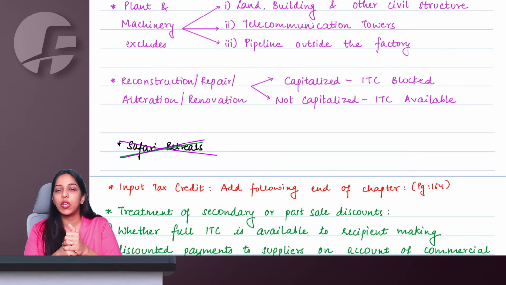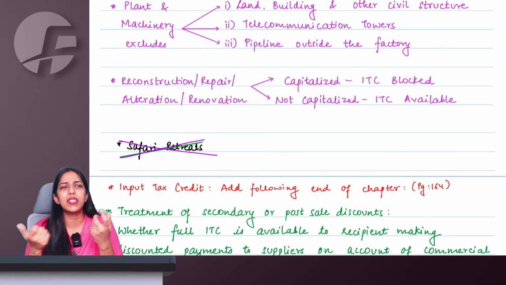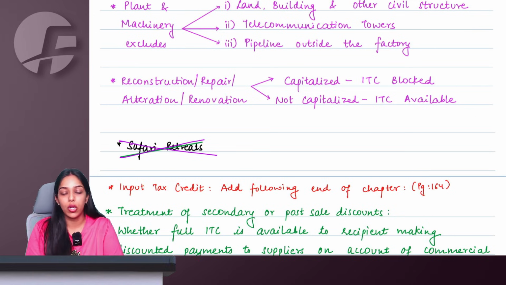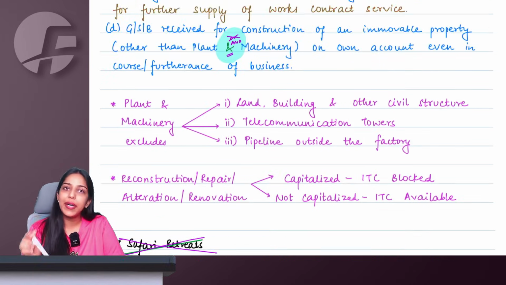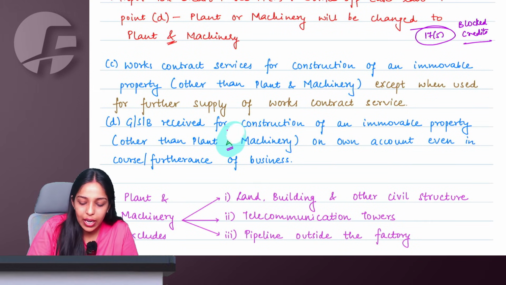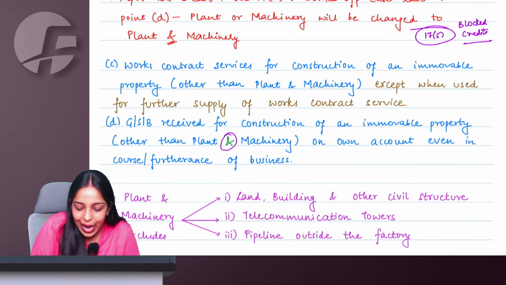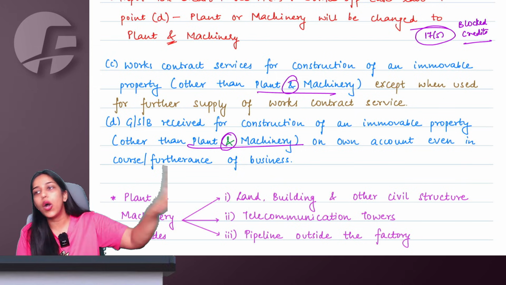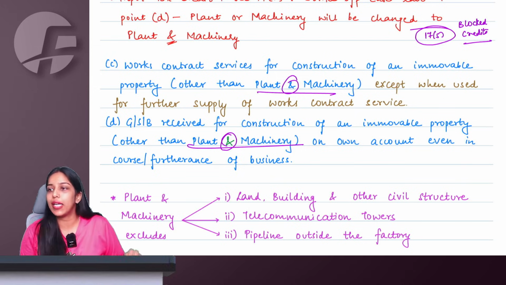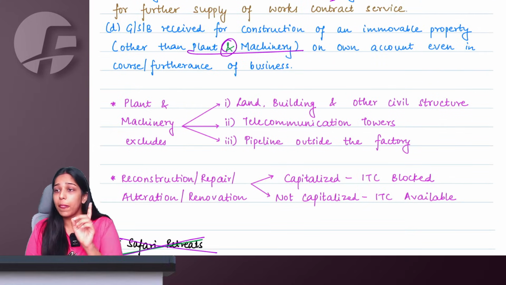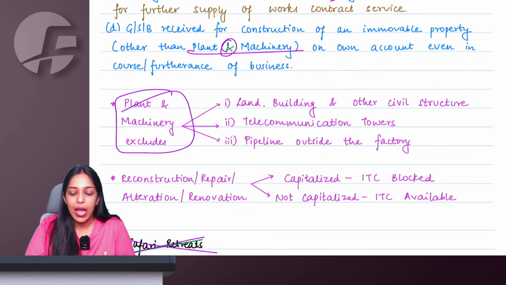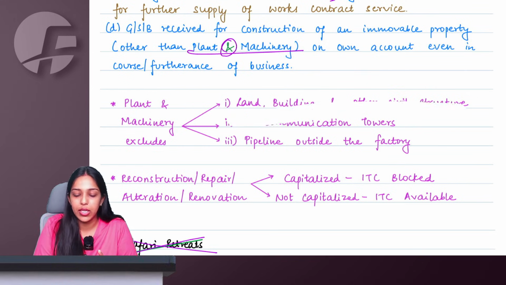No, I am constructing it. Give me ITC because I am going to give this property on rent. This is my only plant which I am going to use for further supply. So give me ITC and all. So government made amendment in the law, and now what they have done is they have written plant and machine at both the places, blocking ITC for all immovable properties other than plant and machine. Right, ma'am? And they are specifically saying that plant and machine is going to exclude any land, building or other civil structure, telecommunication towers or pipeline outside the factory.